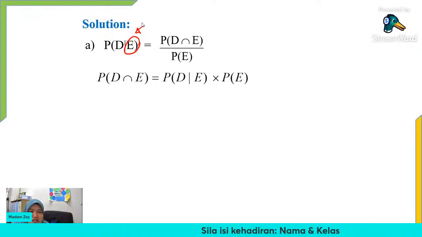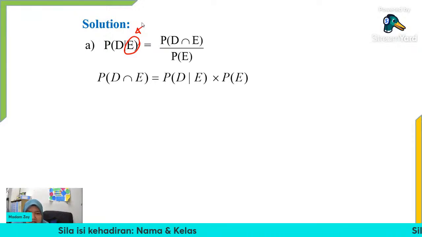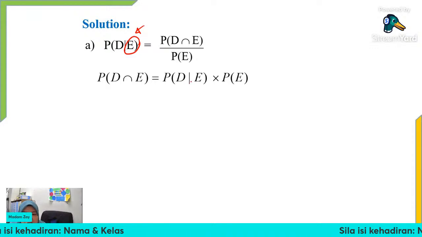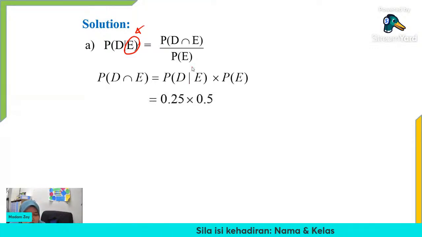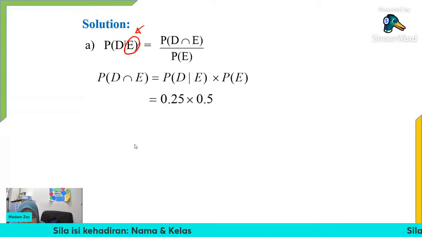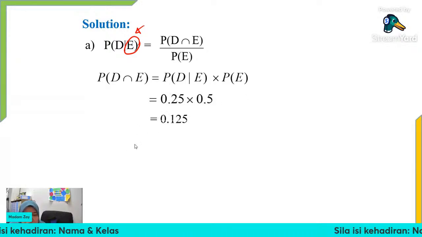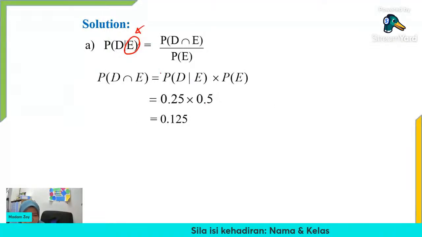So you just rearrange and let the probability of D intersect with E be the subject. Probability of D given E is equal to 0.25 and probability of E is equal to 0.5. This one is given in the question. Just multiply, and you get what answer? 0.125. So this is the answer for the intersection.